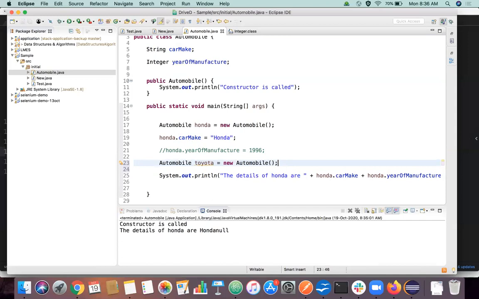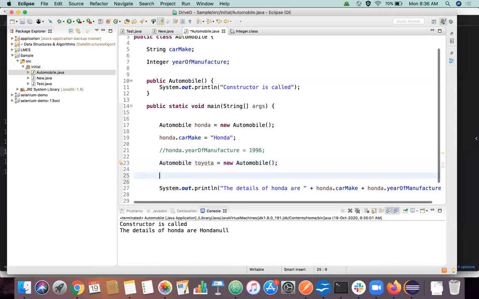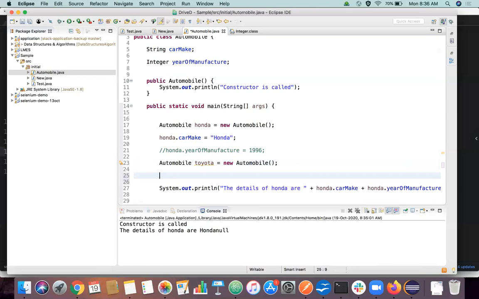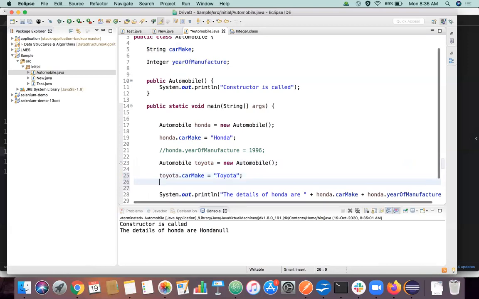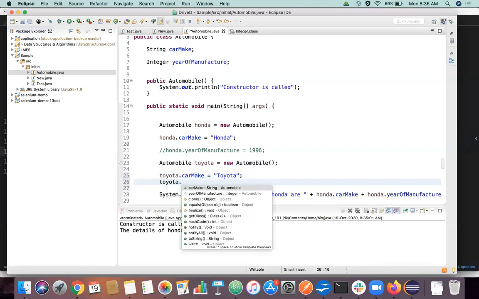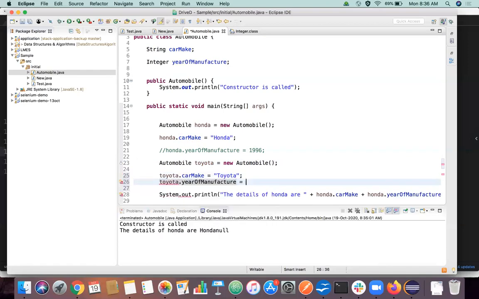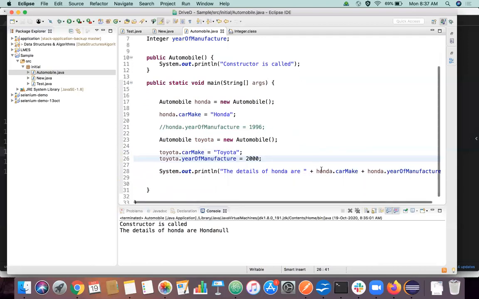So now what I'm going to do is give some values here. Toyota. So now what will happen if I print the same line here?